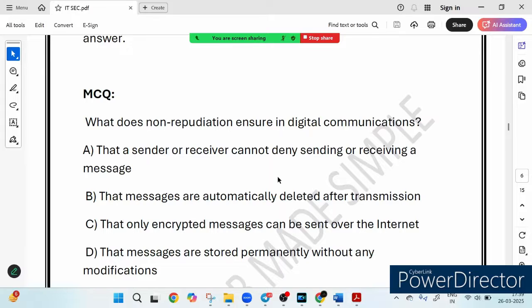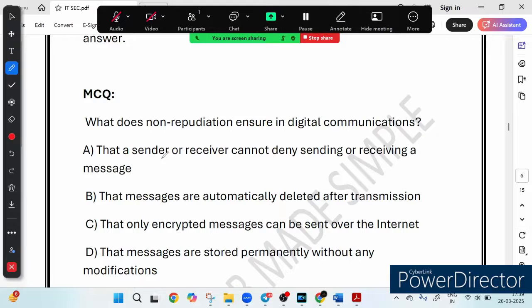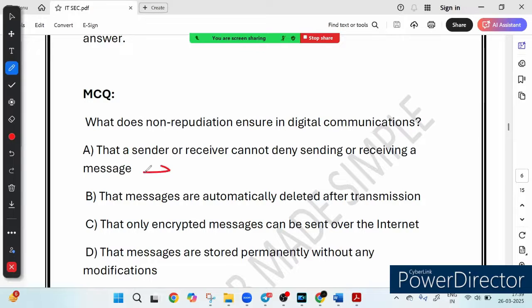Option B, that messages are automatically deleted after transmission. Option C, that only encrypted messages can be sent over the internet. Option D, that messages are stored permanently without any modification. So option A is that a sender or receiver cannot deny. Yes, this is the definition of non-repudiation, right? This is the correct answer.